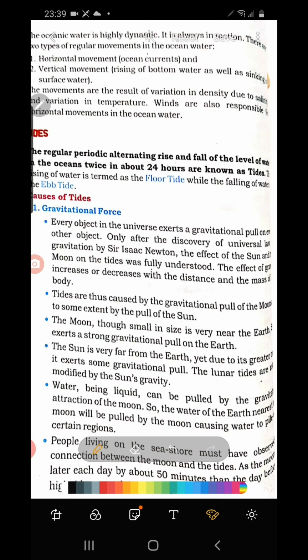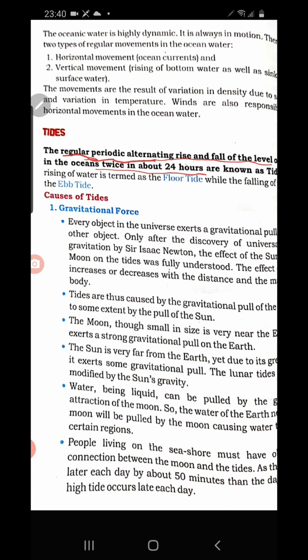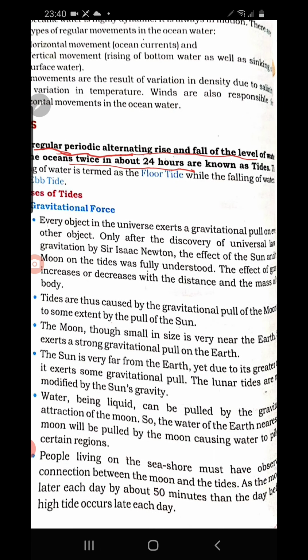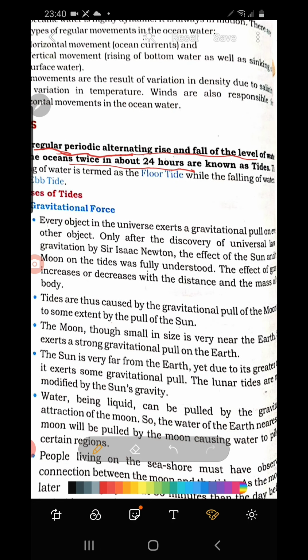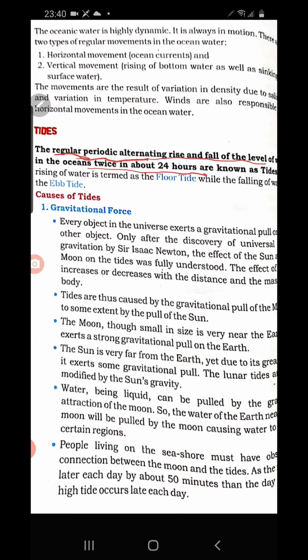So the tide occurs in every place twice in about 24 hours. It occurs twice in a day. So it is regular, periodic, and at the same time alternating. Why alternating? Because if the first time a high tide occurs, then the next time a low tide occurs. So every place on earth experiences high tide and low tide within a gap of 12 hours.